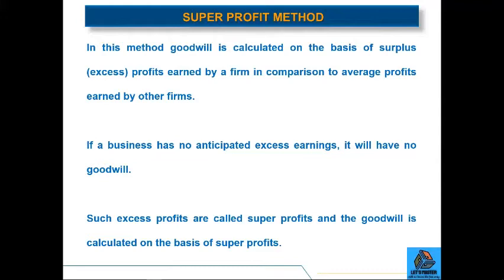But if the firm is earning 12,000 as profit on rupees 1 lakh, that means the excess of 2,000 that the firm is earning is its super profit. And we will use that 2,000 as the basis for calculating the value of goodwill in this method.